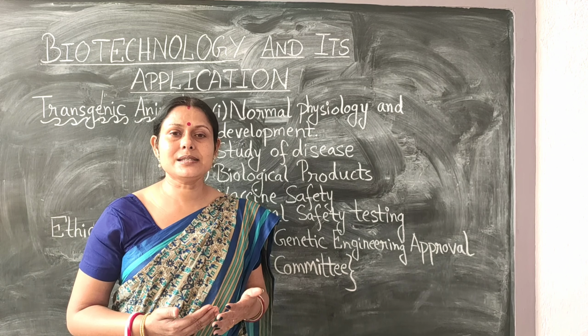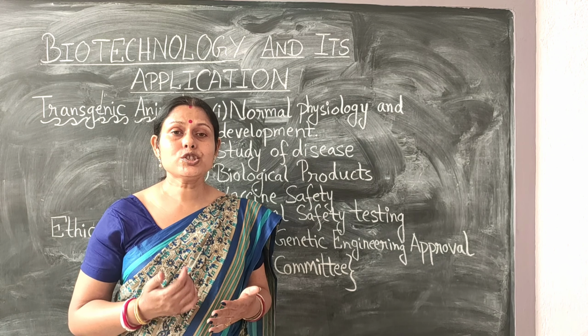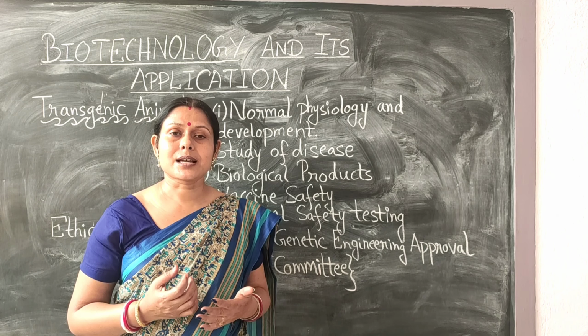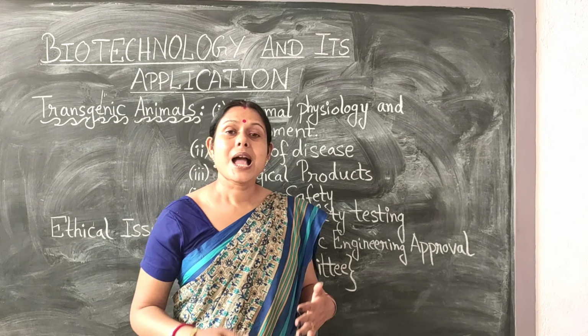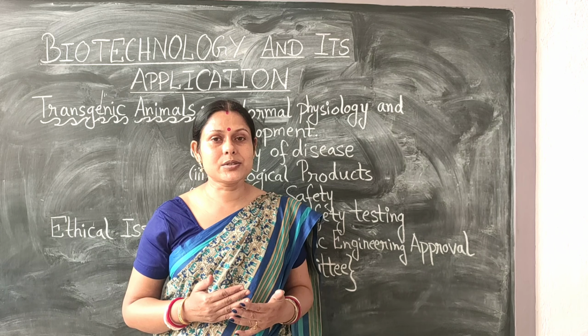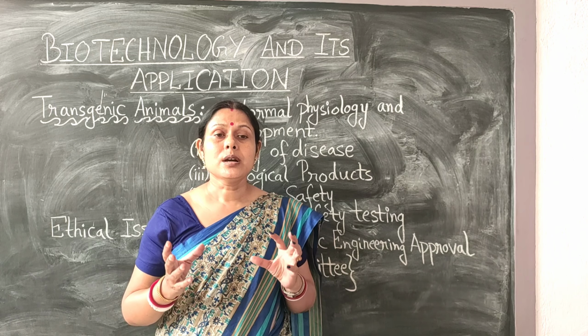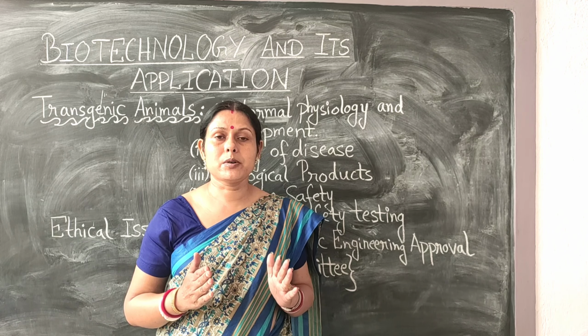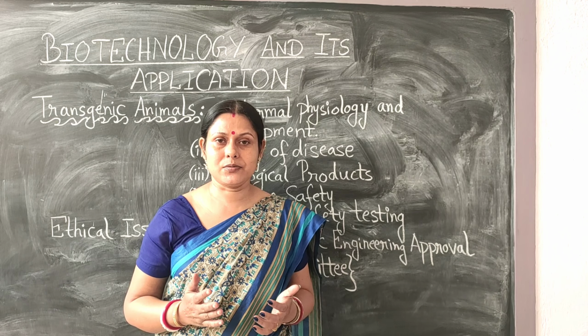So transgenic animals were developed which could secrete the enzyme called alpha-1 antitrypsin. Now this enzyme could naturally solve the problem of emphysema in human beings.